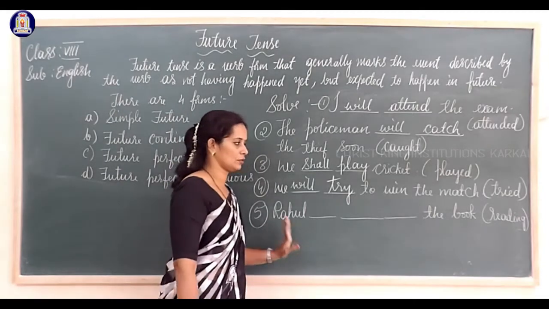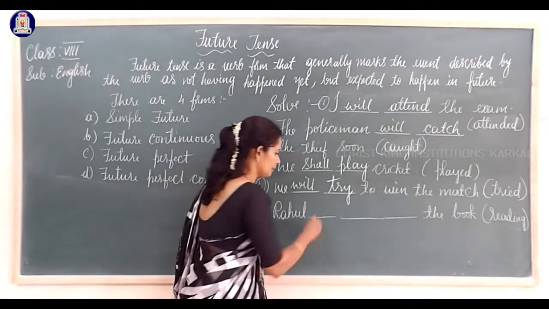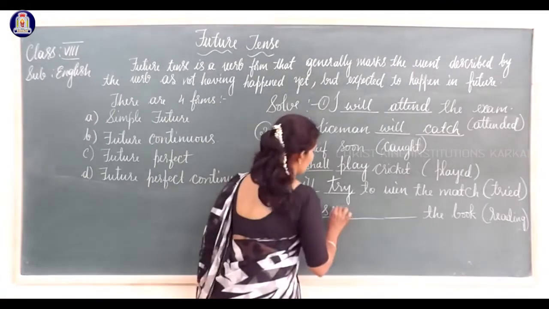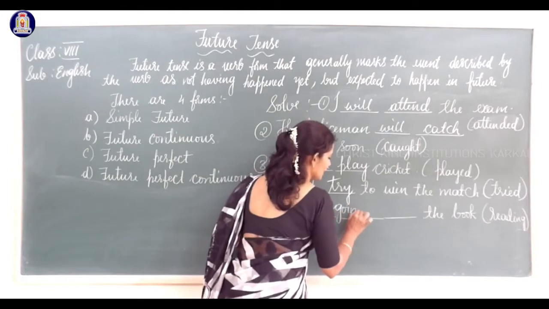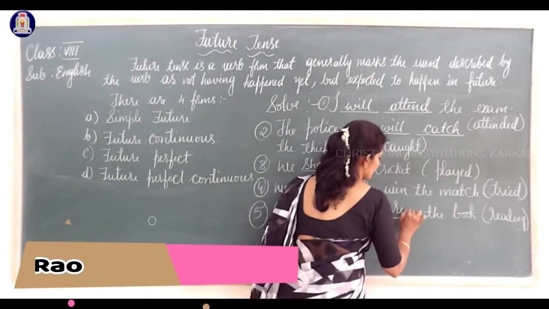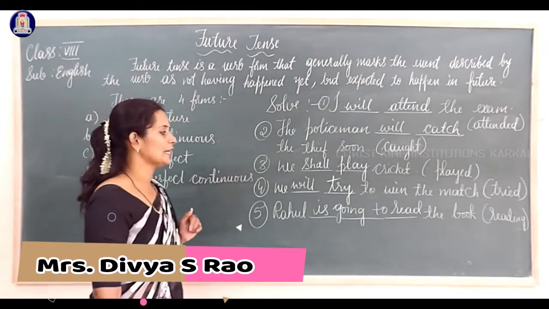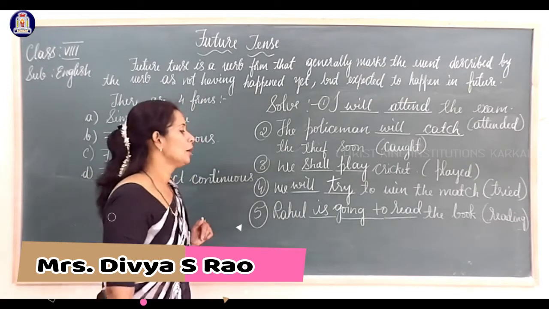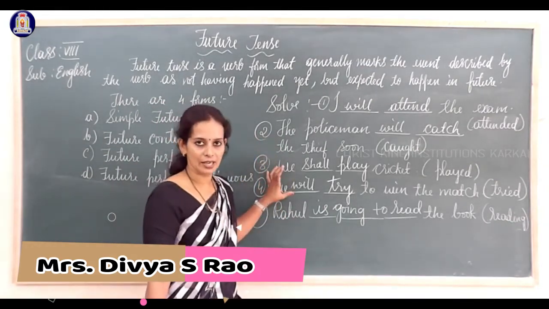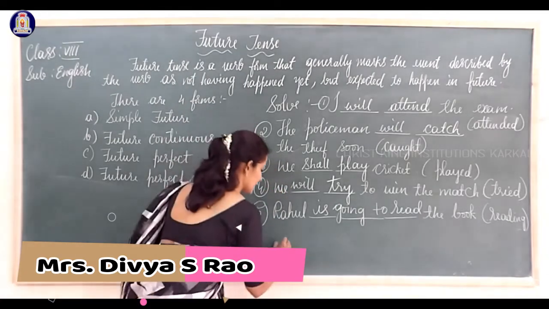Now use here the second formula which I taught you. Rahul is a proper noun here. Is, what is the formula for that? Going to, reading is there, root form of the verb, read. Rahul is going to read the book. Again I am saying we can always use will or shall. Which formula is this one?